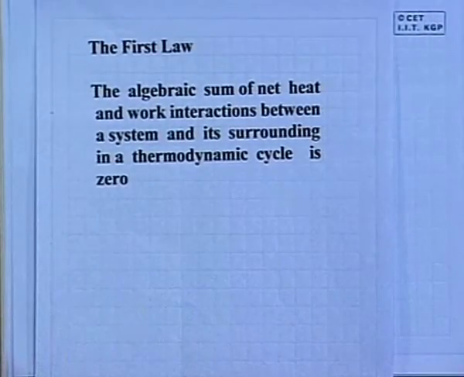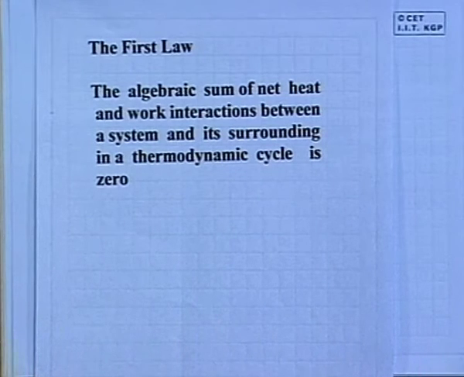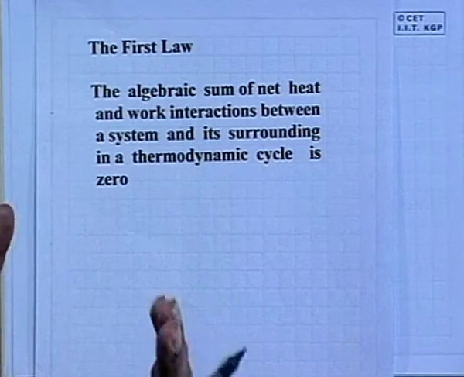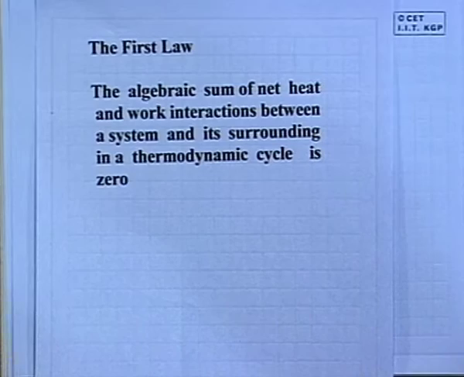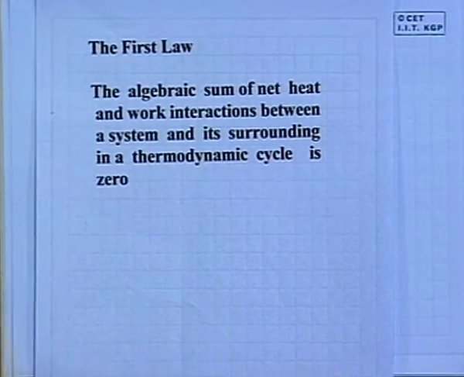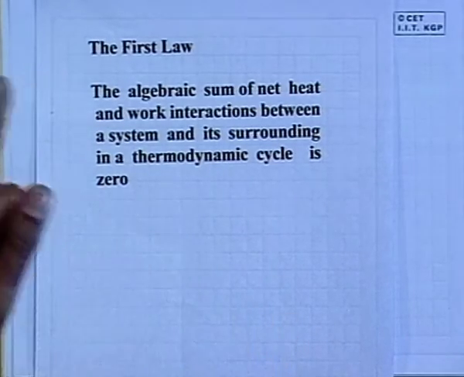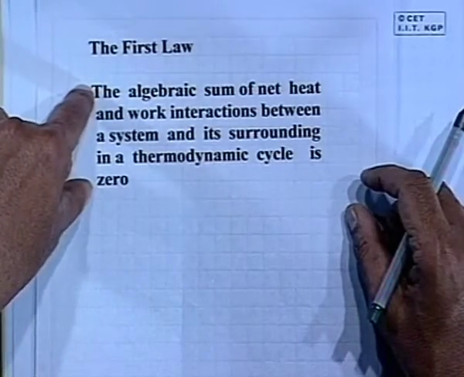The first law is that the algebraic sum of work and heat interactions, the net work and heat interactions by a system with its surroundings in a cyclic process, is 0. Today it appears to be common sense, because in a cyclic process when a system comes back to its initial state, all the energy interactions have to be 0. It gains something, it loses something, and ultimately the net is 0, so that it can come back to its initial state.